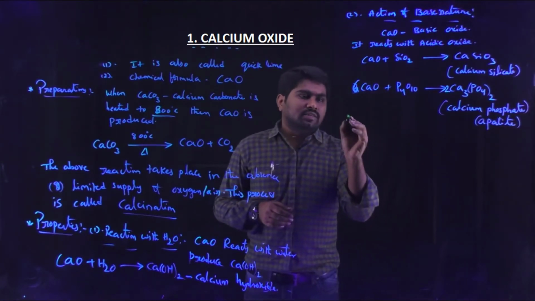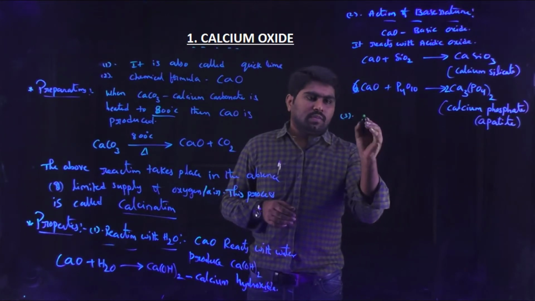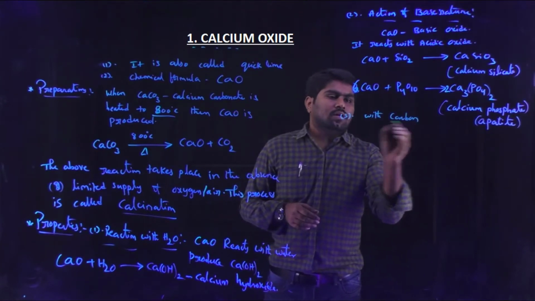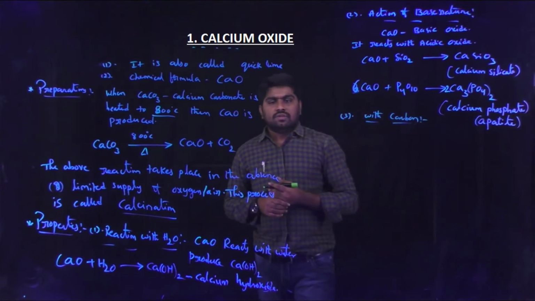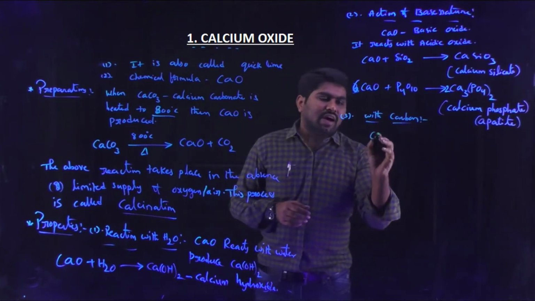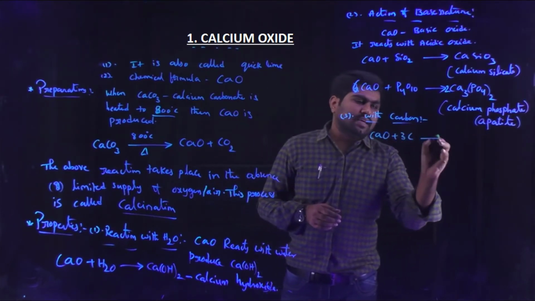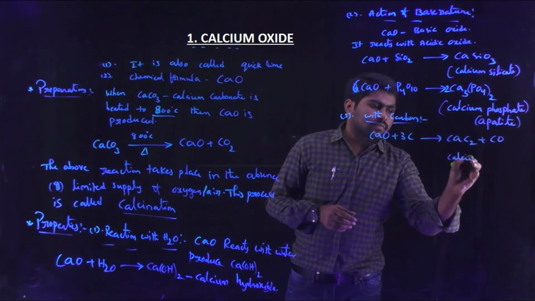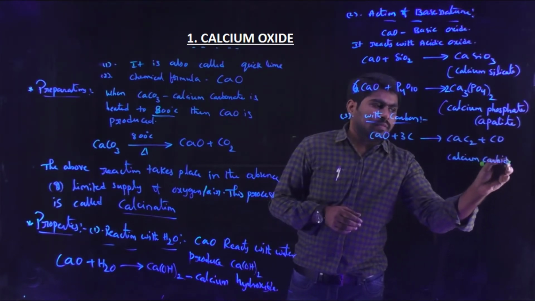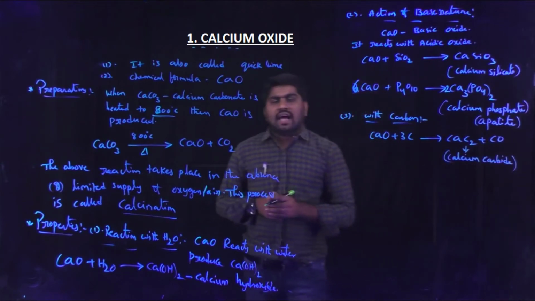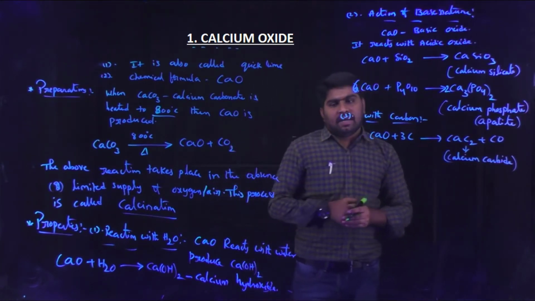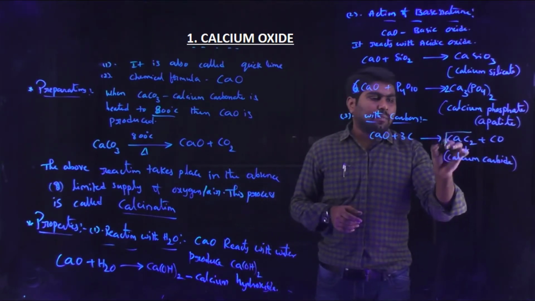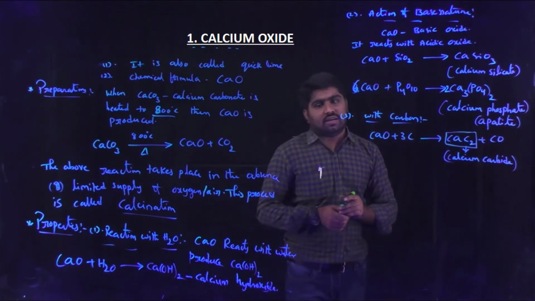Now coming to the next property, reaction with carbon. Calcium oxide reacts with carbon and produces calcium carbide, which is one of the most important compounds for the preparation of many organic compounds.